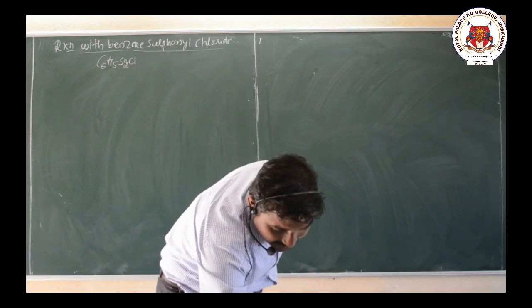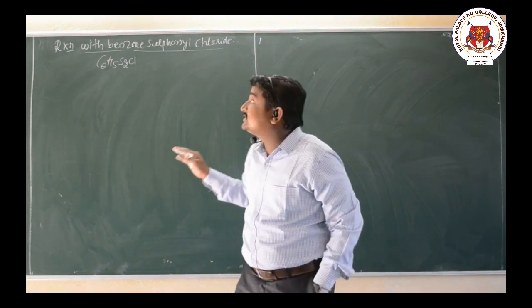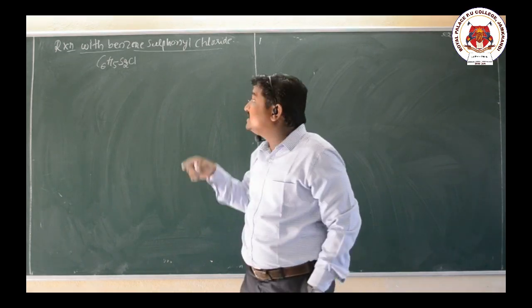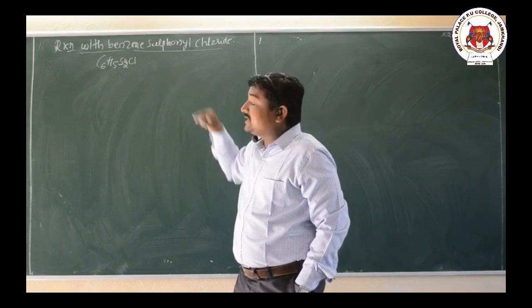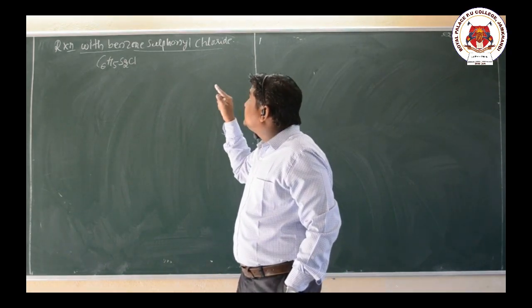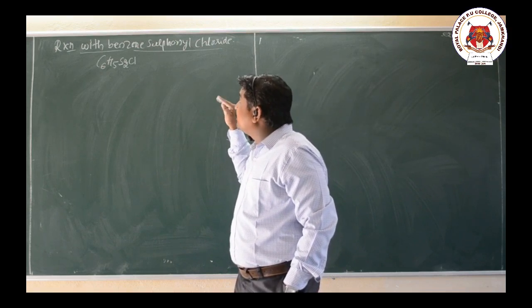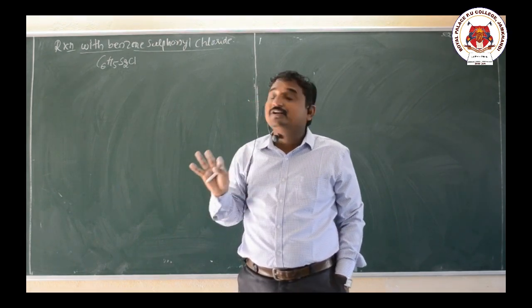Hinsberg reagent, and this reaction is the Hinsberg reaction. Here the benzene sulfonyl chloride will react with only primary and secondary amines. Tertiary amines will not undergo this reaction.